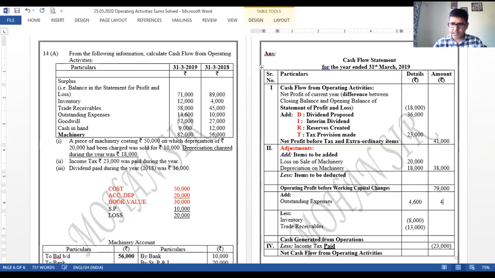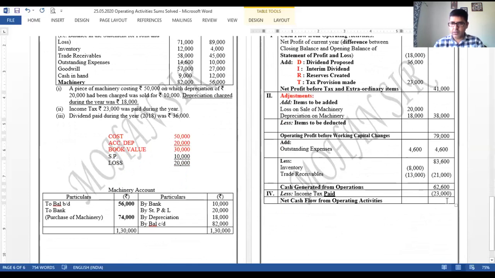79,000 में मुझे 4,600 ऐड करना है, right? If I add 4,600 now, the amount will be 83,600. Minus करूँगा मैं 21,000, 8 plus 13, 21,000 अगर minus करते हैं तो 62,600 and 62,600 में से 23 minus होगा, कितना आ जाएगा? 39,600, right? So we are done with the sum.